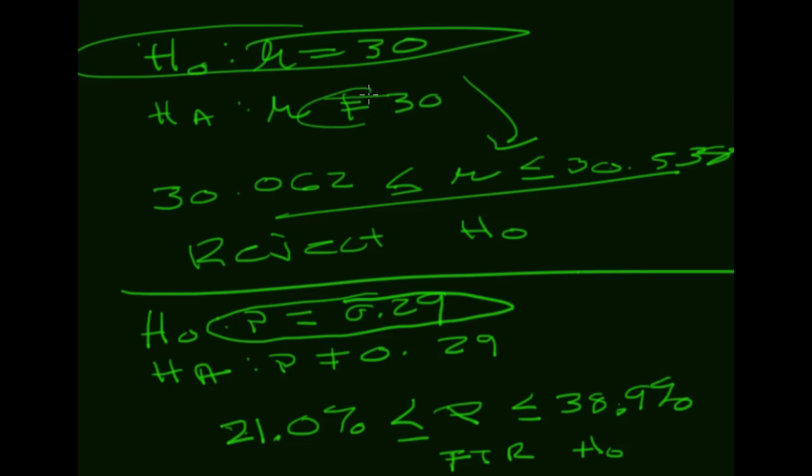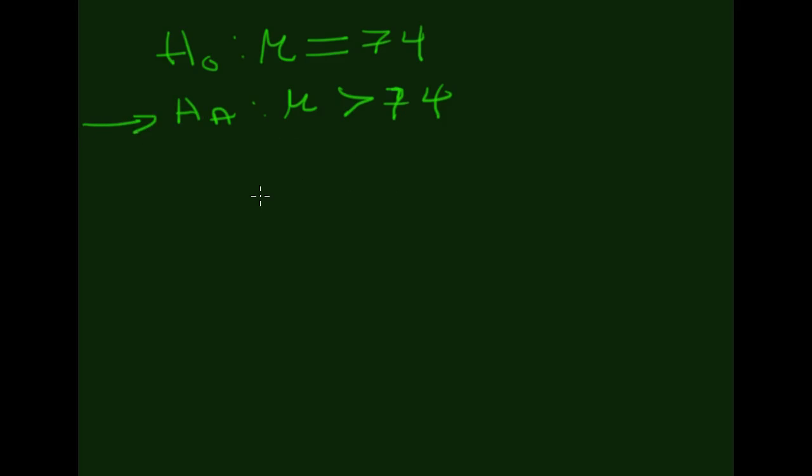So let's look at one last one. Both of these have been two-tailed, not-equal-to kinds of tests, and the claim has lived in the null hypothesis. Let's look at one that has a different type of inequality. Let's make a claim about the heights of Major League Baseball players. I'm going to say that the heights of Major League Baseball players are above 74 inches. My null hypothesis always has to be an equivalent statement, so we're going to say that the average height is 74. And then the alternative is that the average height is above 74. So note, in this example, the claim is residing in the alternative hypothesis, but we test the null.